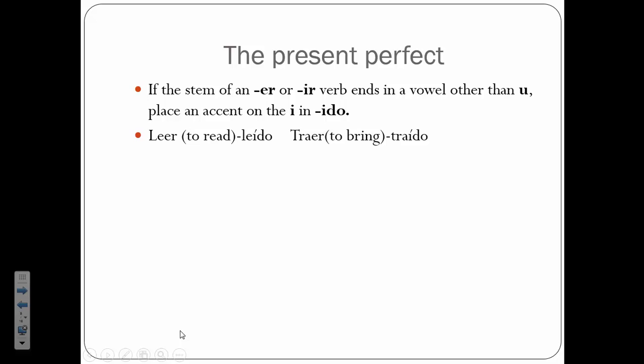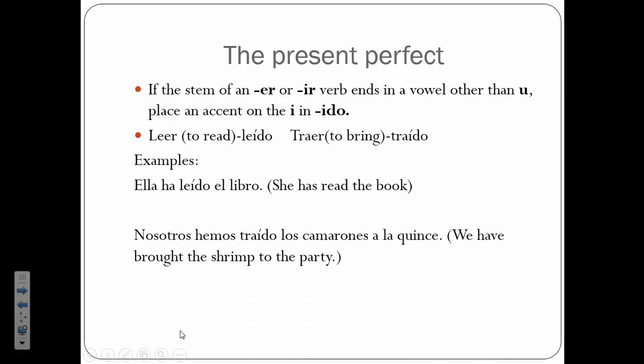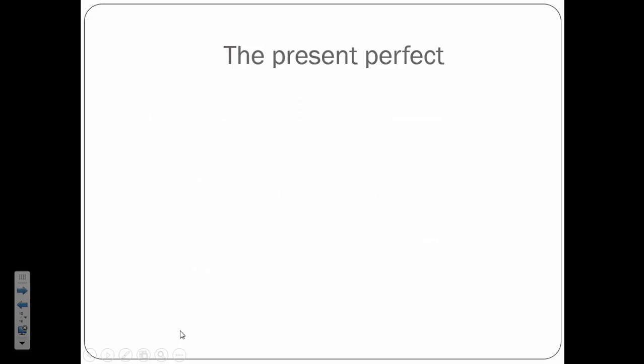Here are a few others that are also irregular. They're irregular because we add an accent. If the stem of an ER or IR verb ends in a vowel other than U, we place an accent on the hado or the ido. So I could say something like, she has read the book, ella ha leído el libro, or we have brought the shrimp for the party. Nosotros hemos traído los camarones a la quince. So if you noticed, we have an accent on the I, leído, read, and traído, brought.